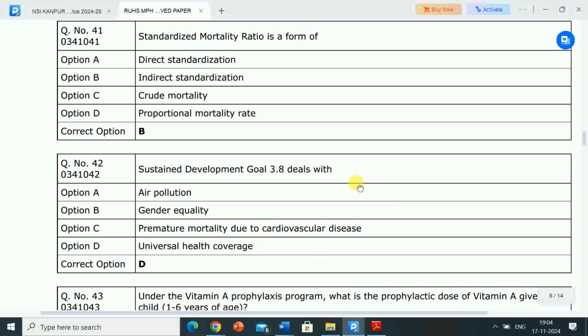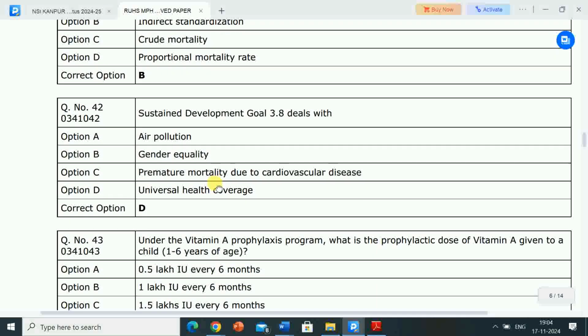So here the first question is, standardized mortality ratio is a form of. Options are A. Direct standardization, B. Indirect standardization, C. Crude mortality, D. Proportional mortality rate. Correct answer is option B, indirect standardization. Standardized mortality ratio is a form of indirect standardization.